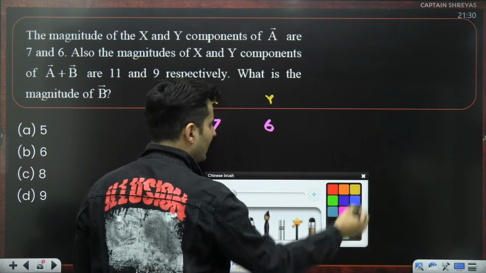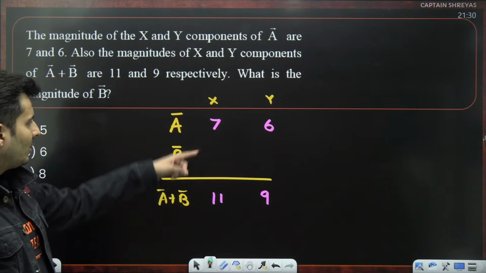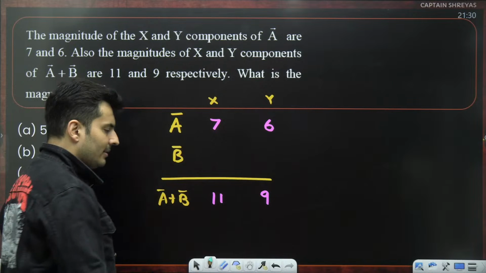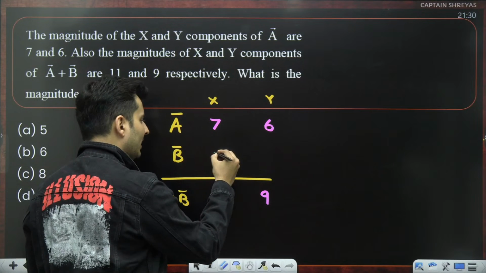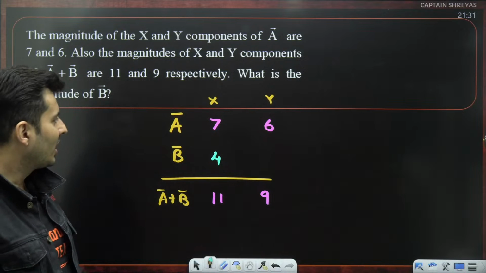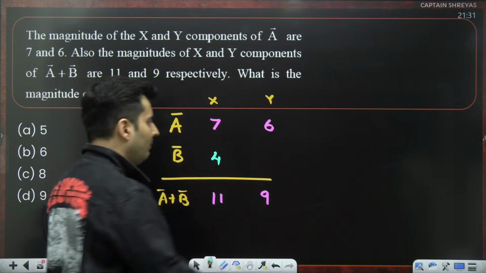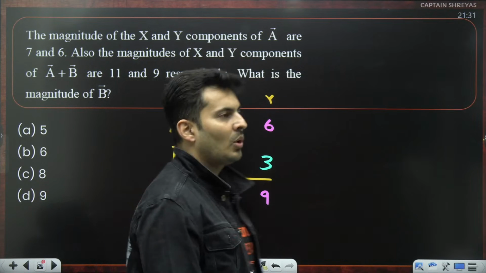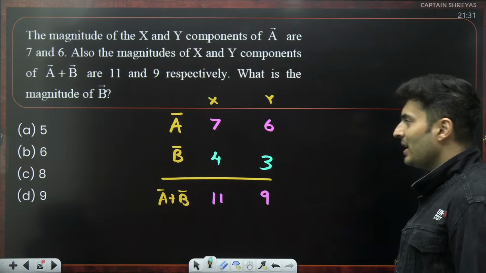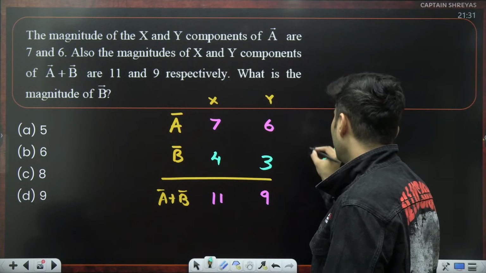Can you guys quickly think and tell me what should be the components of B? 7 plus something will give you 11. What will that be? It will be nothing but 4. Everyone with me? Okay. 6 plus something will give you 9. It will be nothing but 3. So the x and the y components of B are 4 and 3. But what are they asking you? What is the magnitude of B?